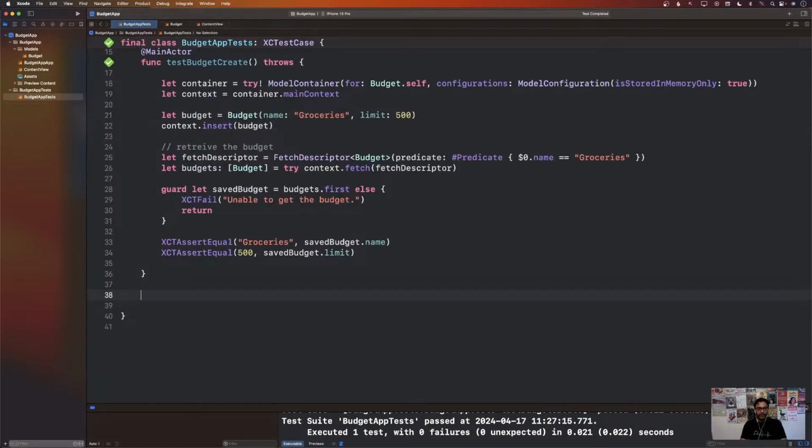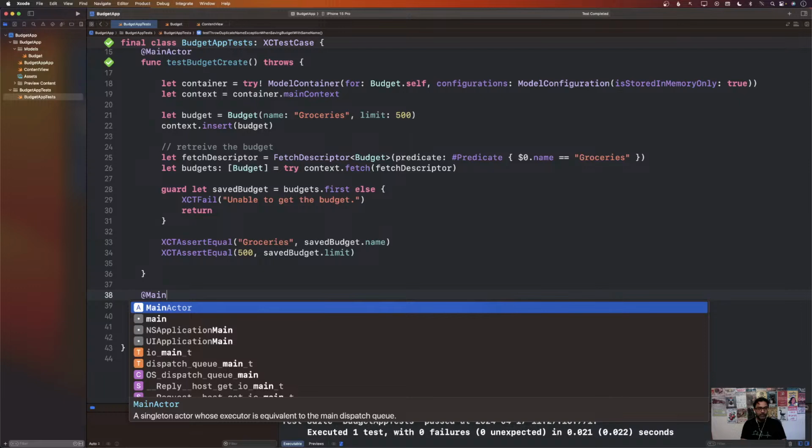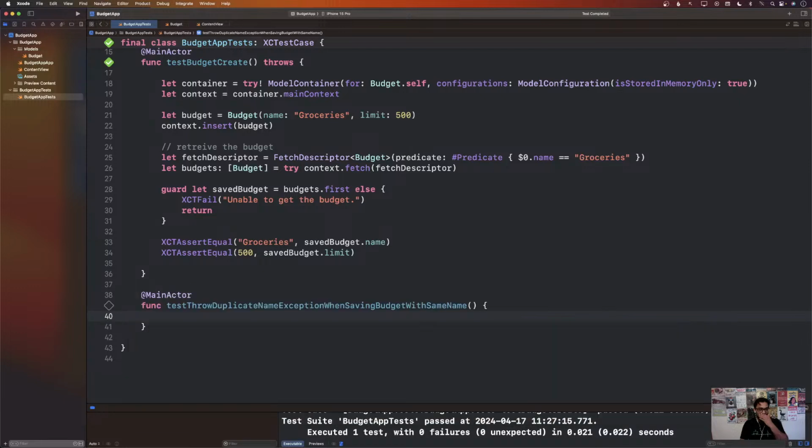So what should happen when you're trying to save a budget which already exists? In our case, we will throw an error. So, throw duplicate name exception when saving budget with same name twice. Now this is a very long name, but I think it's also very descriptive.